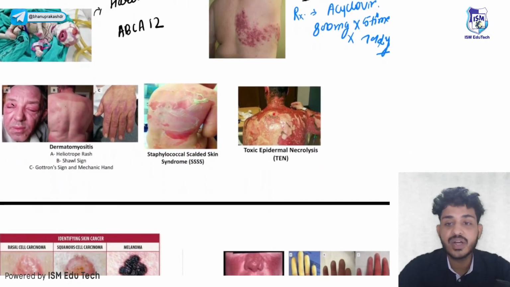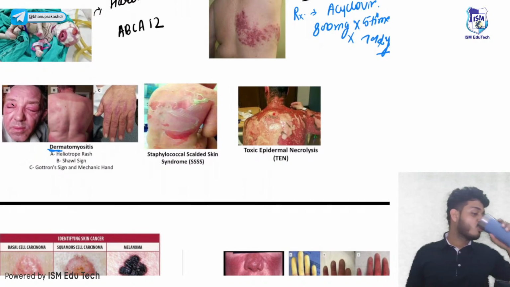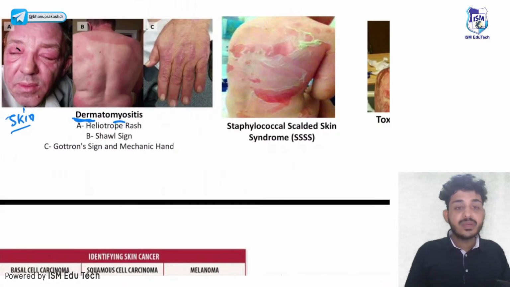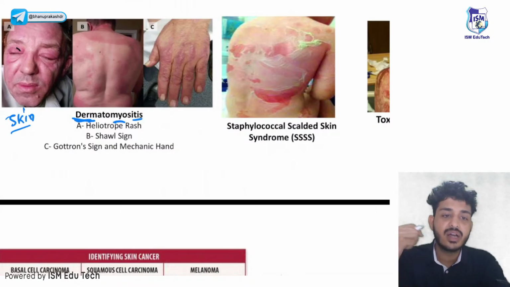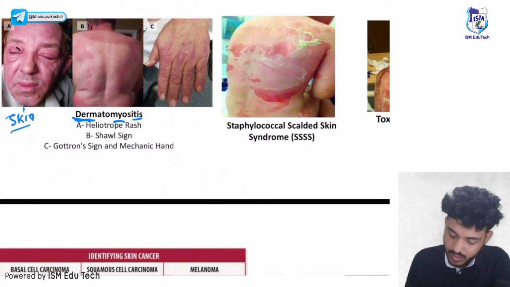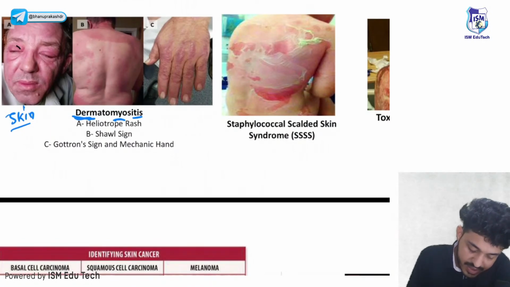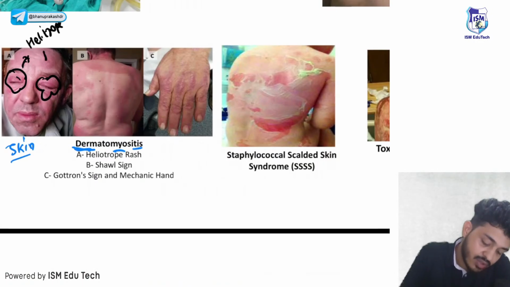Next one is your dermatomyositis. What is dermatomyositis? इसके नाम में देखो, look here. Derma, what is the meaning of derma? Derma means skin, so it will be involving skin. Myo means muscle, and it will be involving muscle, and itis means inflammation. So there will be inflammation of skin, and muscle will be affected here also. So what are the signs that you will see? First thing is this edema, erythematous edema, that is known as heliotrope rash. क्या बोलेंगे इसको? Heliotrope rash.